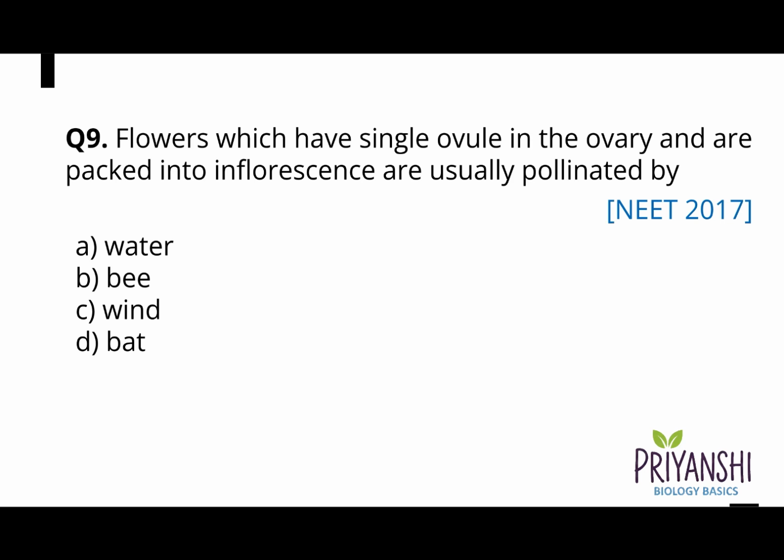Question 9. Flowers which have single ovule in the ovary and are packed into inflorescence are usually pollinated by A. Water, B. Bee, C. Wind, or D. Bat. And the correct answer is option C. Wind.